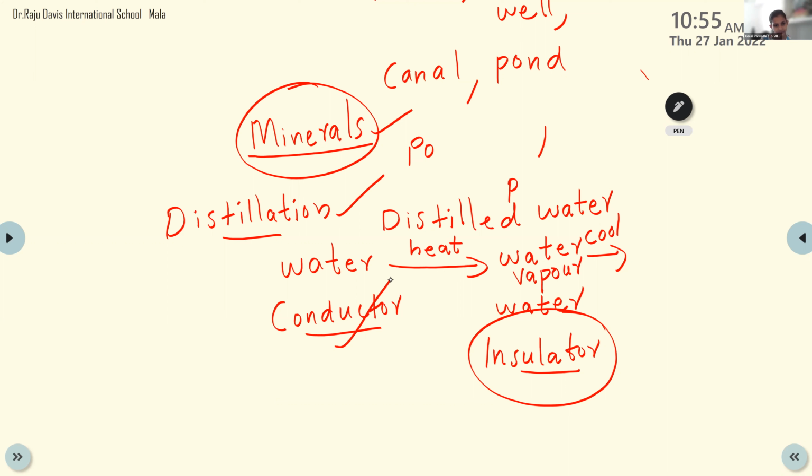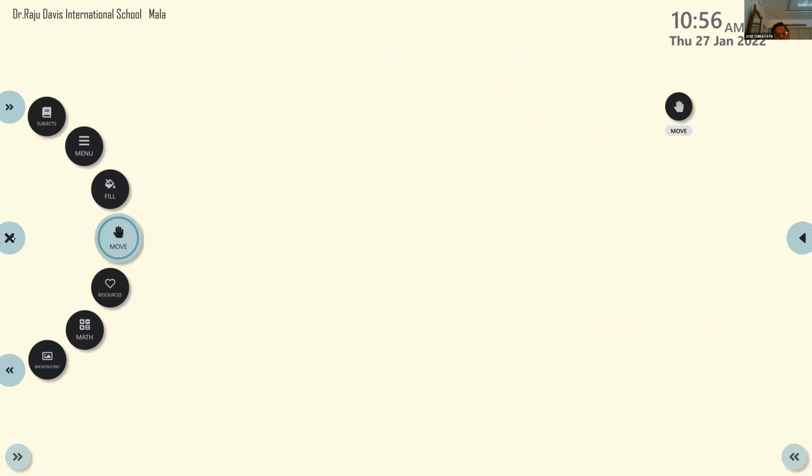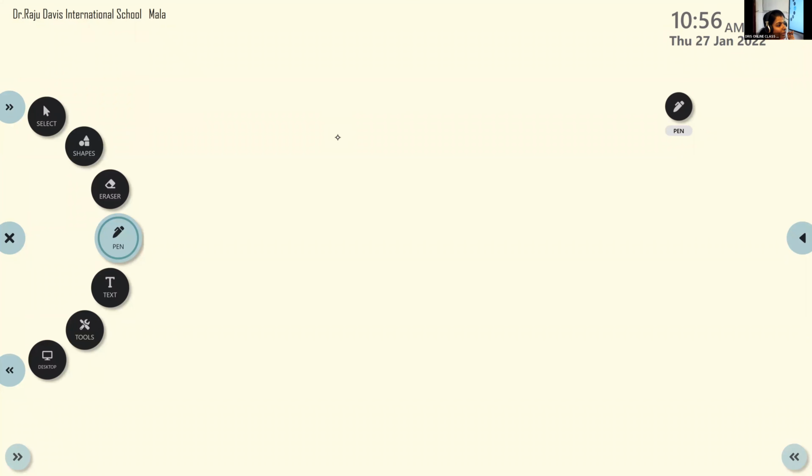Now say, is water an insulator or a conductor? Sometimes only, no? Yes. If it is distilled, it's an insulator.